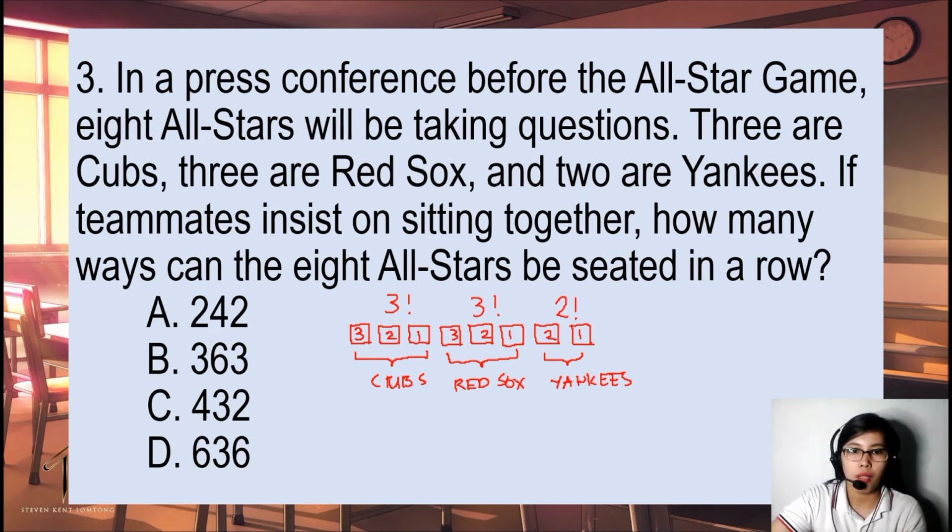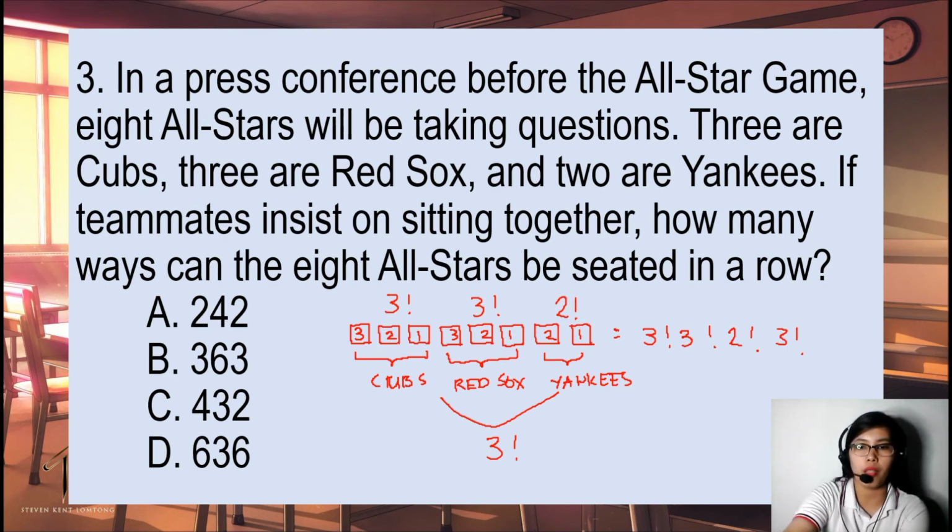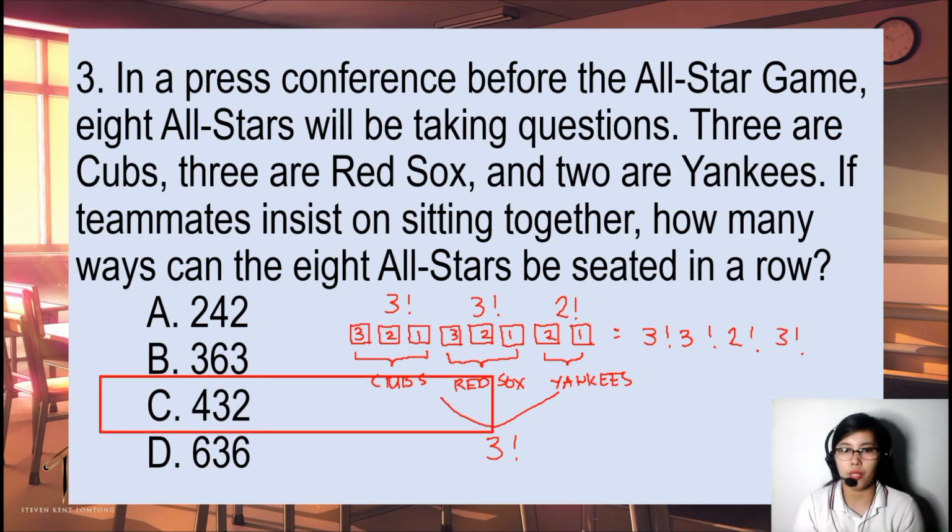But, as you can see, the teams Cubs, Red Sox, and Yankees can also be arranged in 3 factorial ways, right? Because it can be Cubs, Red Sox, Yankees, or Red Sox first, Cubs, then Yankees, or Yankees first, Cubs, or Red Sox. So, we have 3 factorial also. Let's just multiply them: 3 factorial multiplied by 3 factorial multiplied by 2 factorial multiplied by 3 factorial. And our answer is 432. So, that's all there is to it.